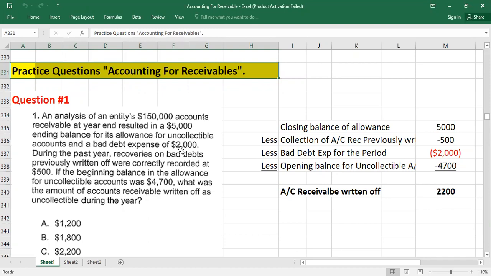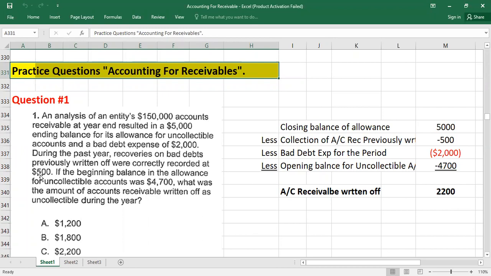You can see there is a difference between the ending balance of the allowance and the bad debts expense. Actually, it is the balance sheet approach, because under the balance sheet approach we take the difference of the opening allowance and the closing allowance, and we record it as bad debts expense.